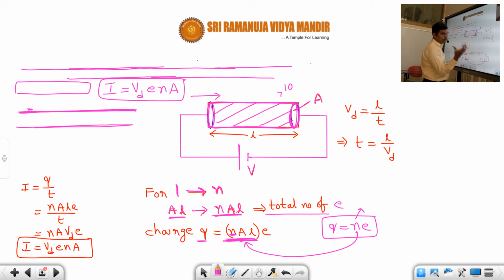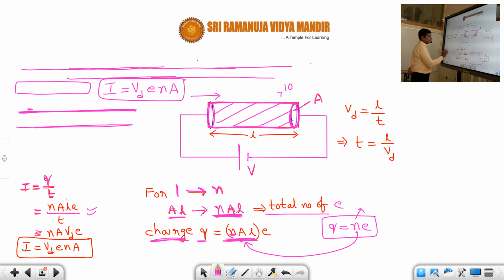This N is the total number of electrons. The total number of electrons here is how much? nAL. Okay, so therefore charge Q is equal to nAL into e. Now we know the definition of current, I is equal to Q by t. So what is the charge? Just now, students, we got nALe by t.